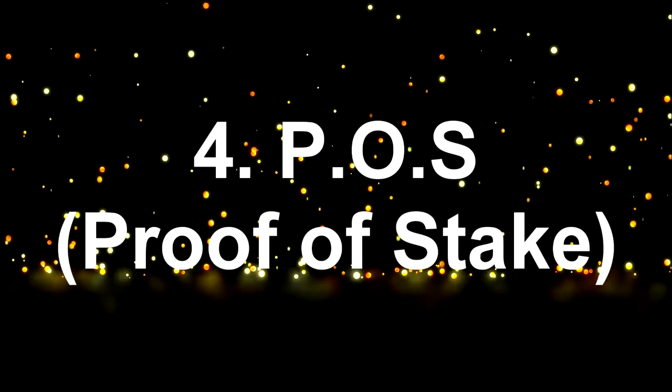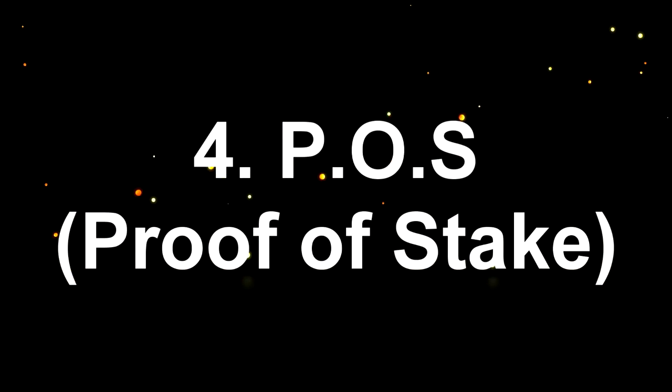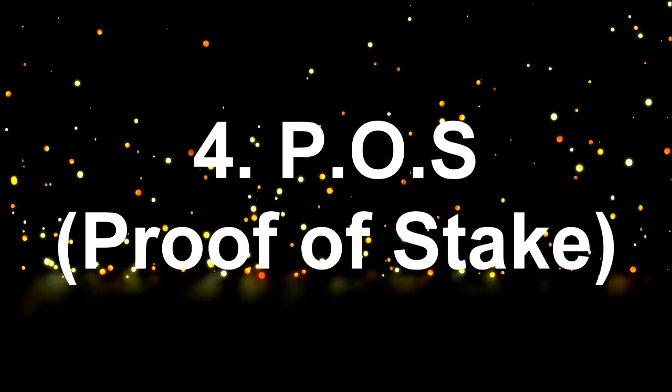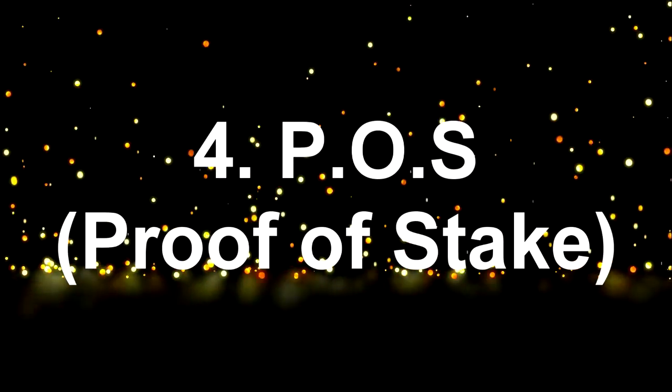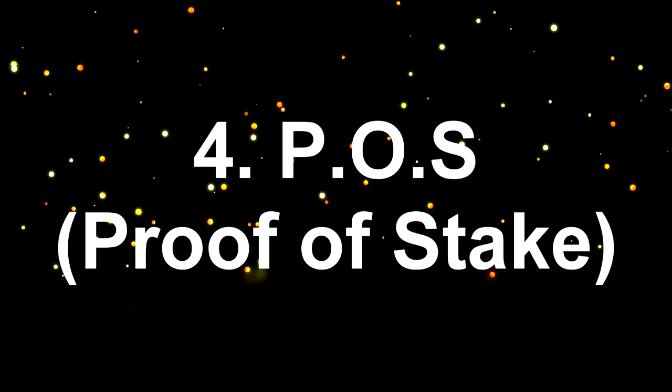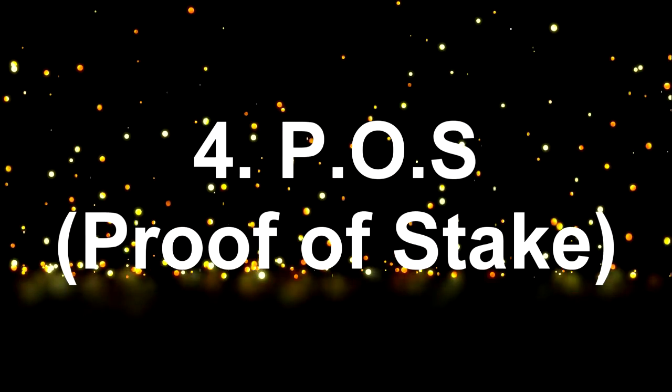Number four, POS, stands for proof of stake. It has been considered the greener alternative to POW, where POW requires the power to perform a certain amount of computational work. A proof of stake system requires the power to show ownership of a certain amount of money or stake.